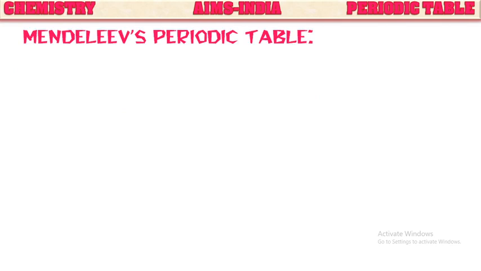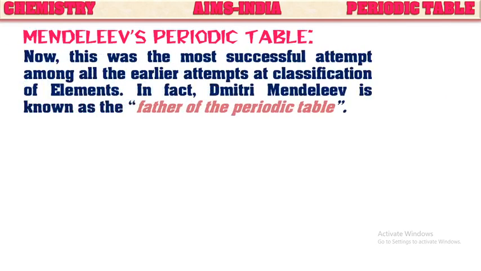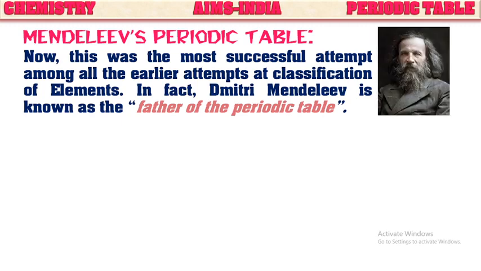The next classification was done by Mendeleev, that is, Mendeleev's periodic table. This was the most successful attempt among all the earlier attempts at classification of these elements. In fact, Dmitry Mendeleev is known as the father of the periodic table because the first periodic table was given by him.